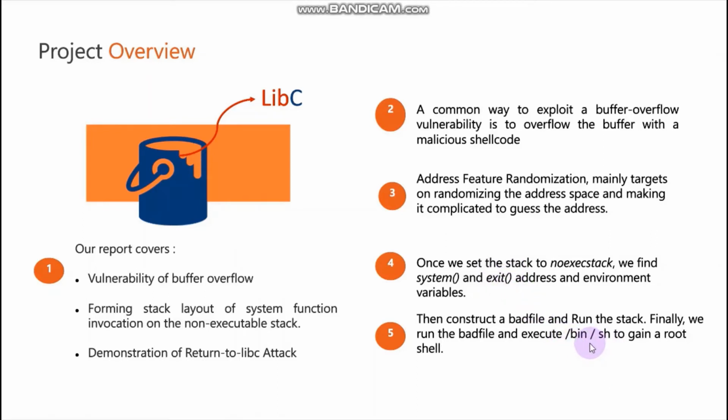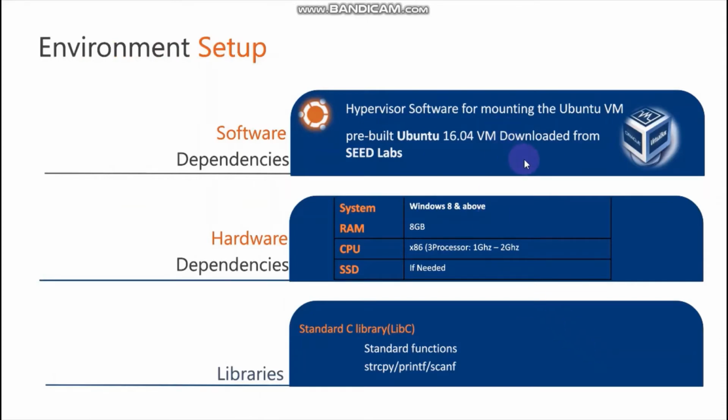Slide 4. Okay, when we come to the environmental setup, it is just the same process as we did for assignment 3. For the software dependencies, we need to install an Ubuntu 16.04 VM. The hardware dependencies for the system we use are Windows 8 and above, RAM up to 8 GB, x86 CPU, and SSD if needed. The libraries which we used in this project are the standard C library functions: strcpy, printf, and scanf.